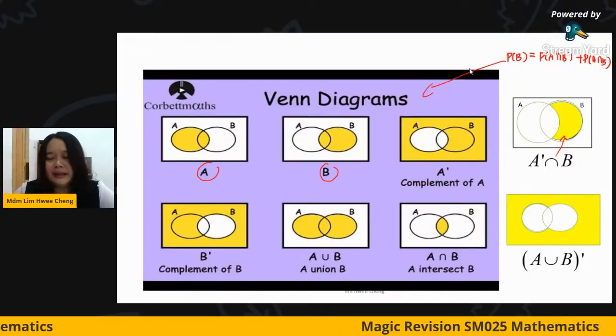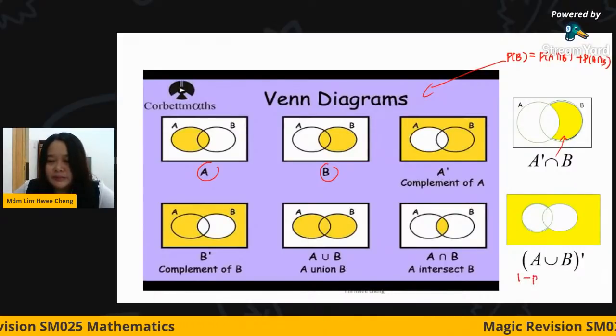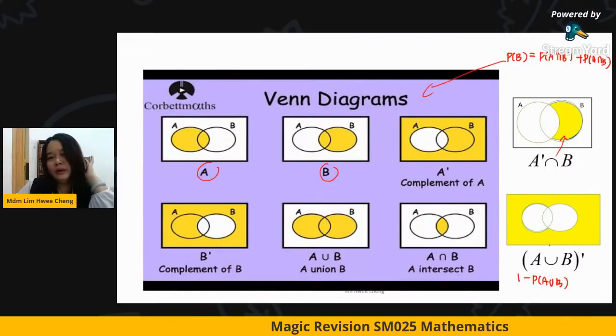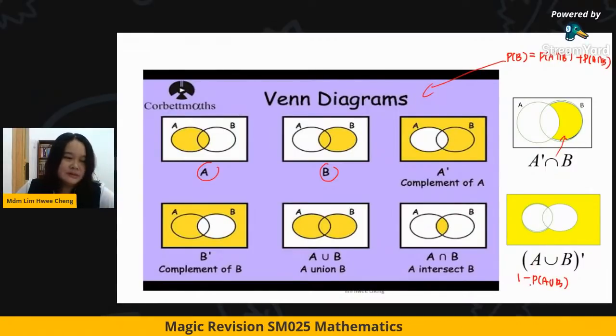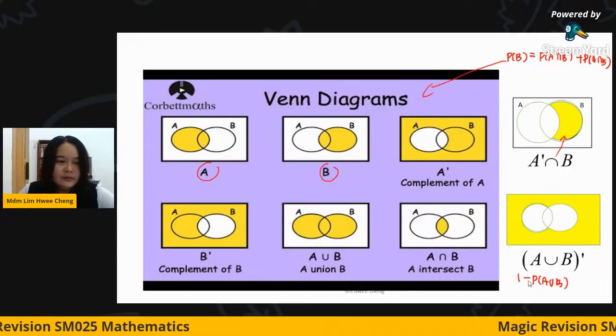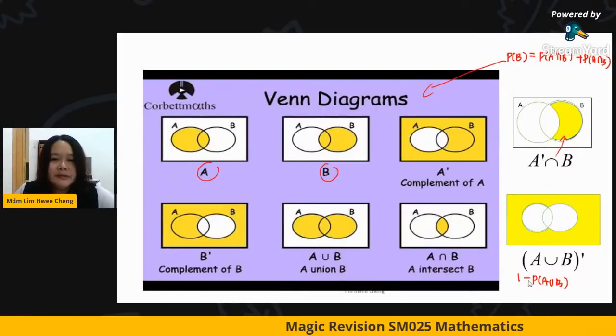Okay, this one is the A union B prime. So if it says A union B prime, you can easily say, if I want to find this, I may use 1 minus probability of A union B. So from the diagram, then you will know what formulas that you can form. Then you just simply substitute into the questions given with the corresponding given probability. Okay, so this is what will come up in the question, chapter 8.